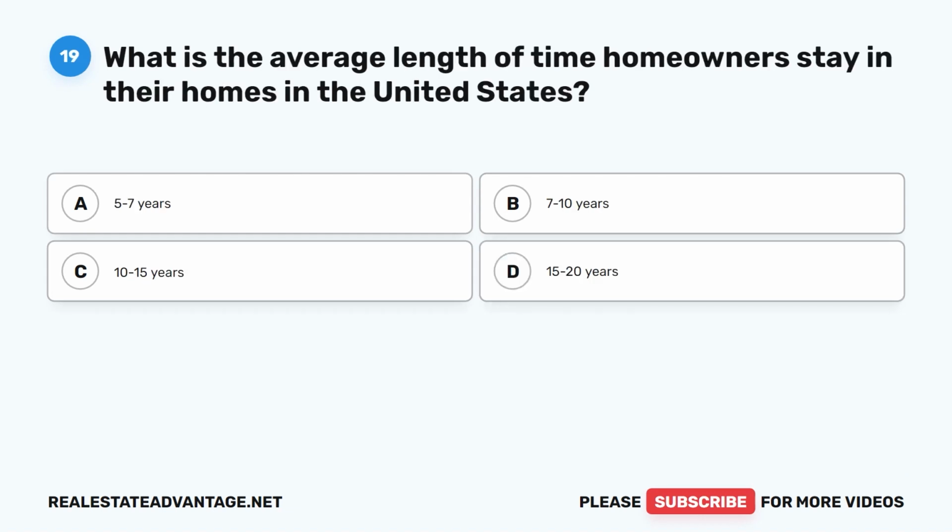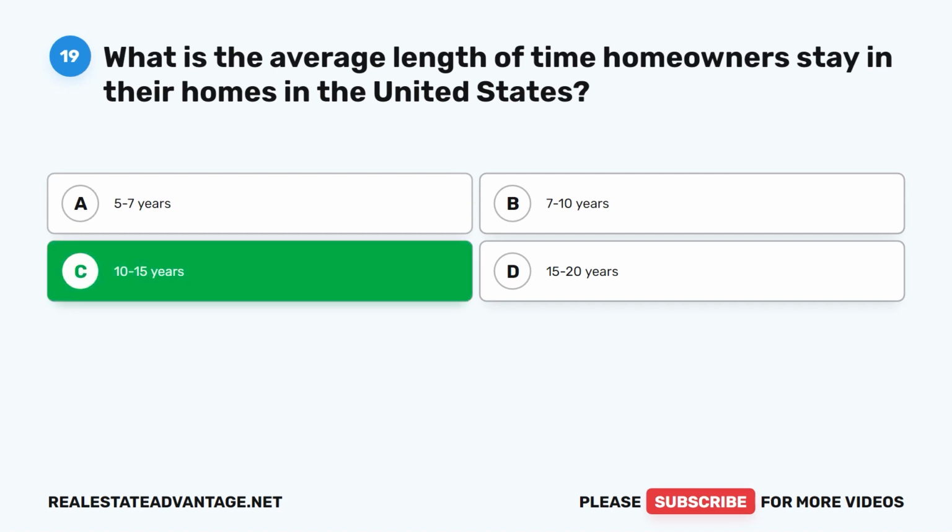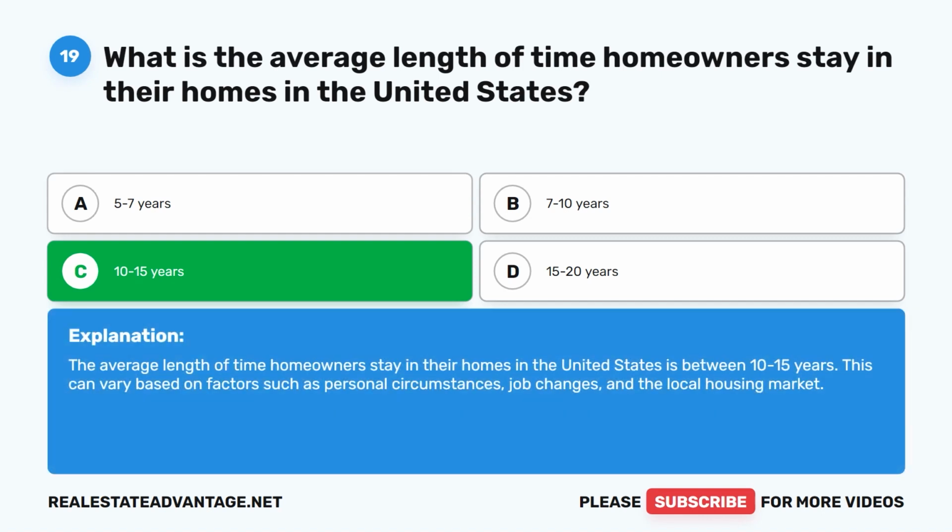Question 19. What is the average length of time homeowners stay in their homes in the United States? A. 5 to 7 years. B. 7 to 10 years. C. 10 to 15 years. D. 15 to 20 years. The correct answer is C. 10 to 15 years. The average length of time homeowners stay in their homes in the United States is between 10 to 15 years. This can vary based on factors such as personal circumstances, job changes, and the local housing